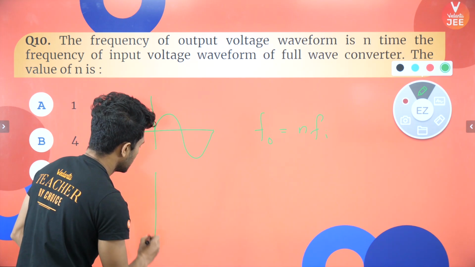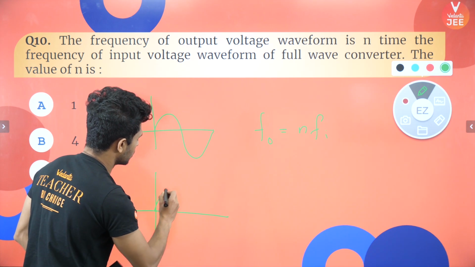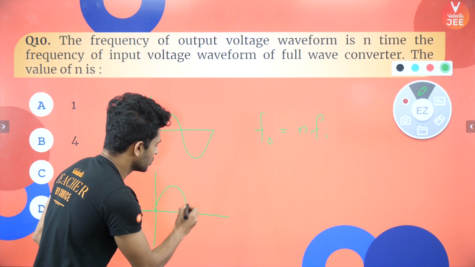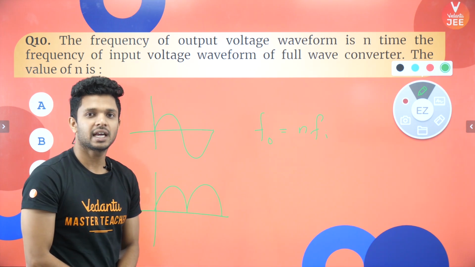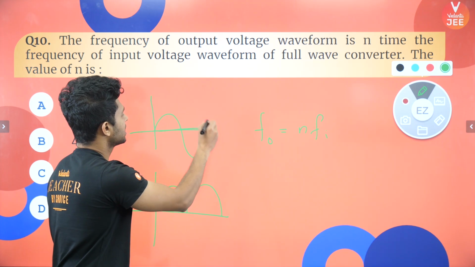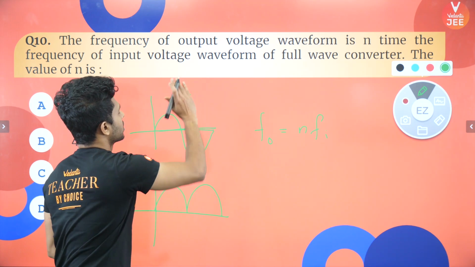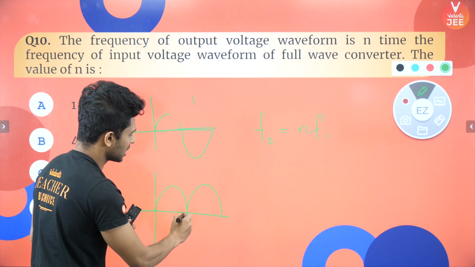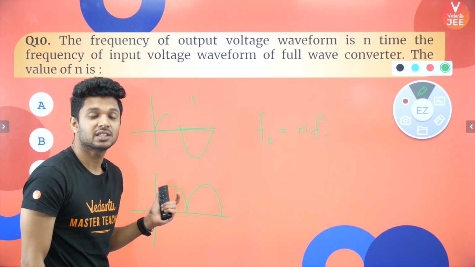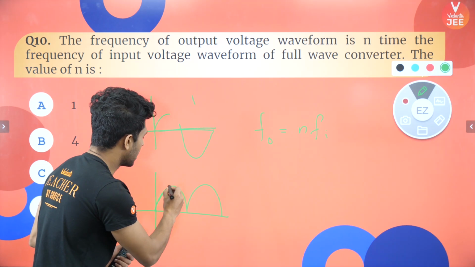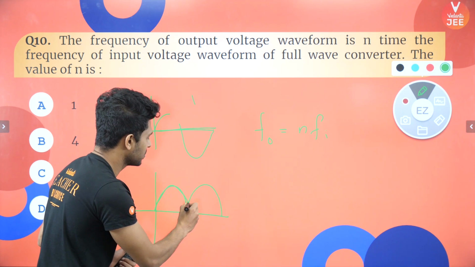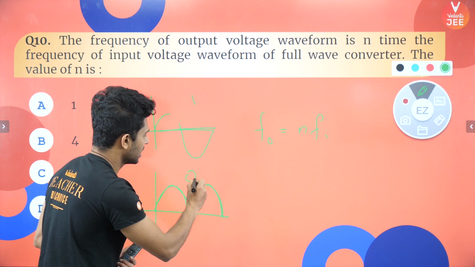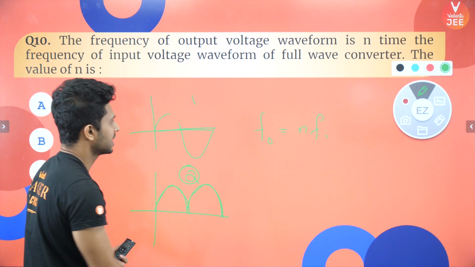In full wave rectification, not only the positive half is being rectified, the negative half is also being rectified. So how many waves are here? One. So the number of waves in the first case is only one. How many waves are over here? Here it is not one wave. Look, one wave is here and it is repeated again, which is another wave. So two waves are there over here.